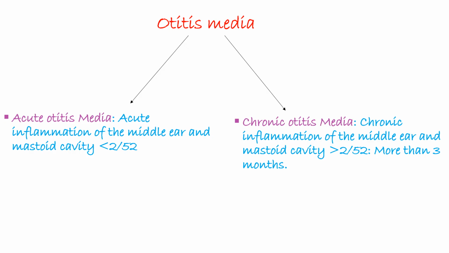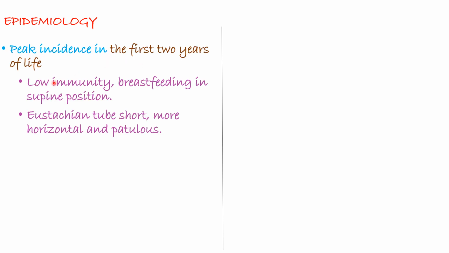then we classify that as chronic otitis media. So epidemiology: it peaks in the first 2 years of life, and the reason behind that is low immunity and also breastfeeding in supine position. But more importantly, it is because the eustachian tube of a child is usually short, more horizontal and patulous.